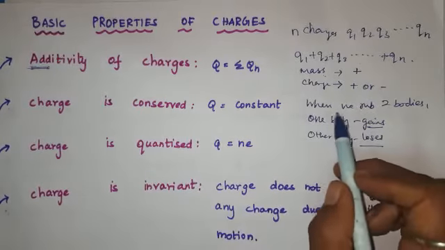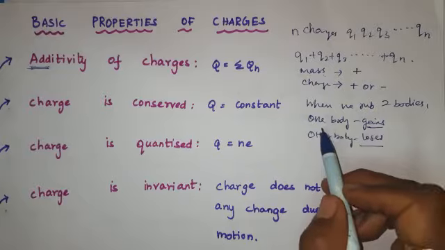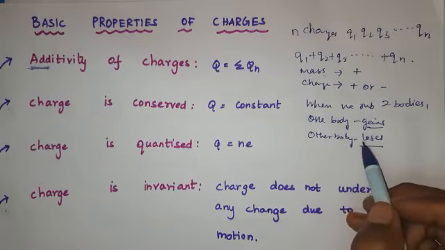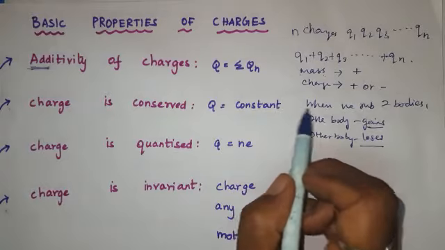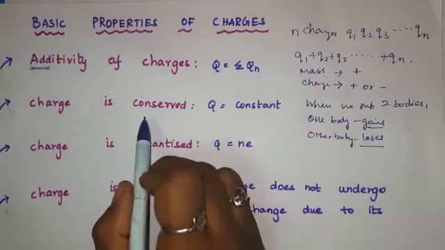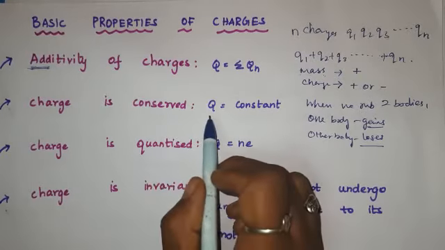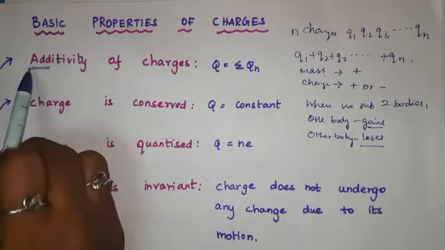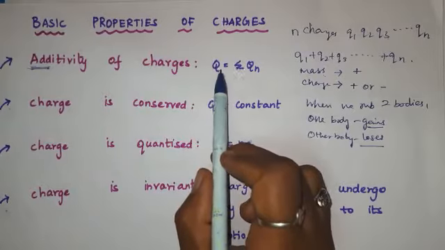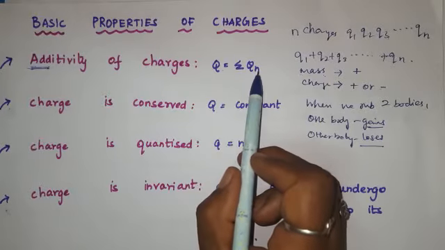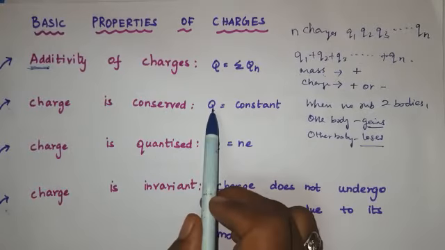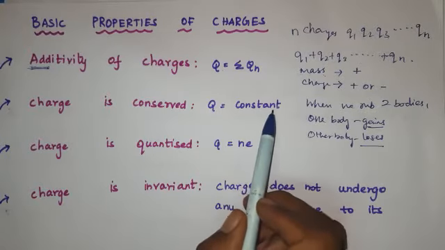That means when we rub two bodies, one body gains and the other body loses. It's nothing but the total charge of the isolated system is always conserved. So for the second point, just remember Q is equal to constant. Keep in mind that additivity is Q equals the algebraic sum of Qn, and in the case of charge is conserved, remember Q is equal to constant.